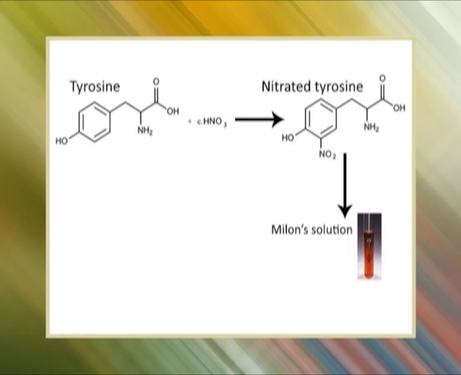Millon's test. Phenolic amino acids such as tyrosine and its derivatives respond to this test. Compounds with a hydroxybenzene radical react with Millon's reagent to form a red colored complex. Millon's reagent is a solution of mercuric sulfate in sulfuric acid.